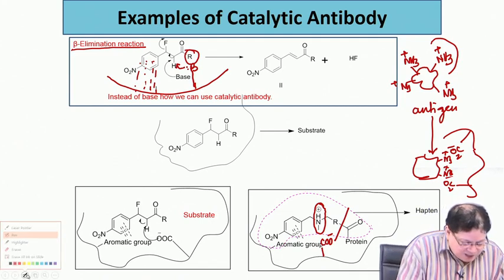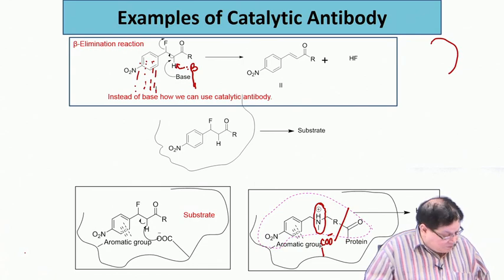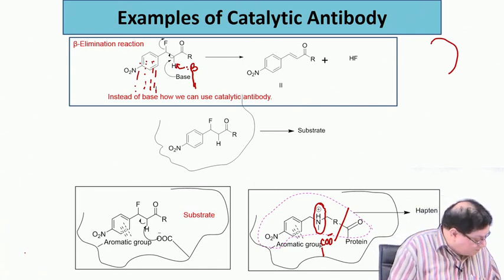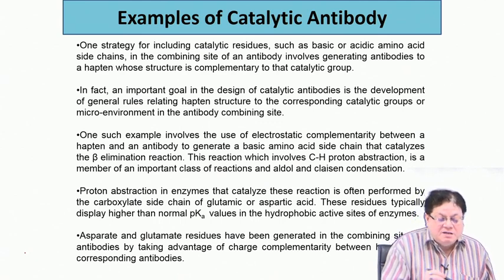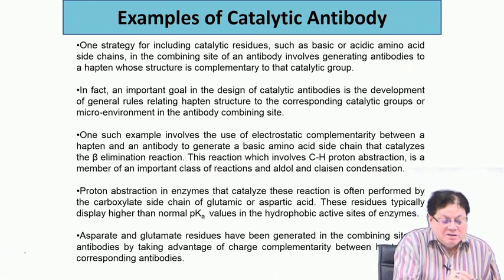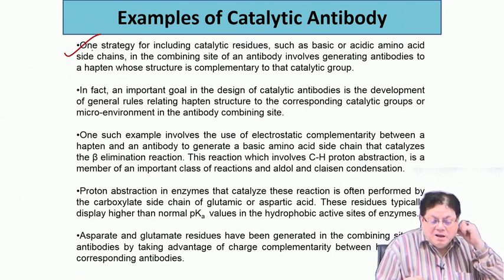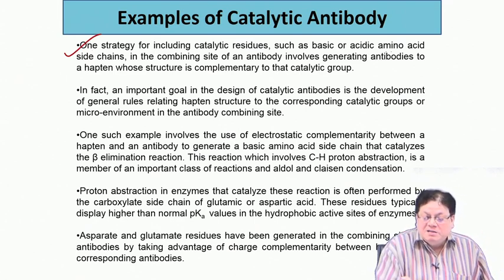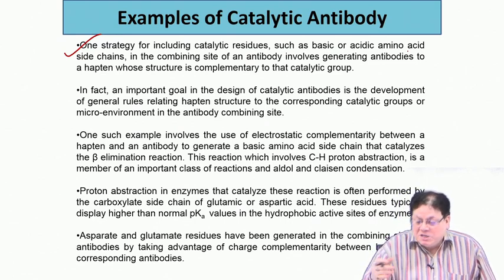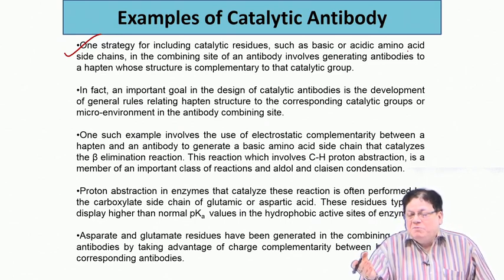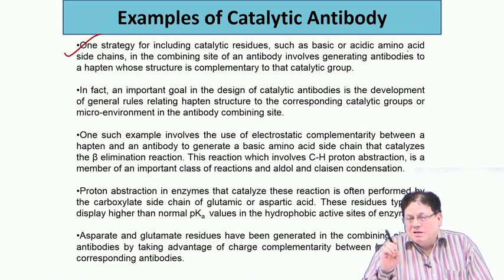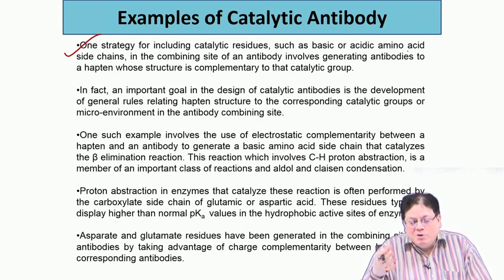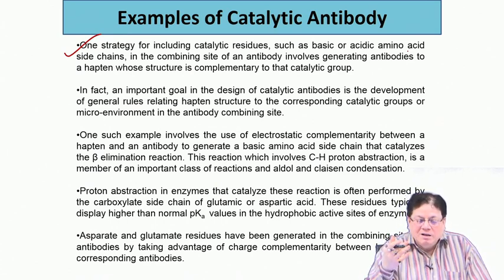Now, let us go to other examples. Here are the different strategies. I just told you that this is the first strategy, the generation of catalytic residues. I have given you the generation of a carboxylate. If you want the generation of a positive charge, something like NH3 plus, then you have to use a carboxylate in the hapten, just the reverse way.